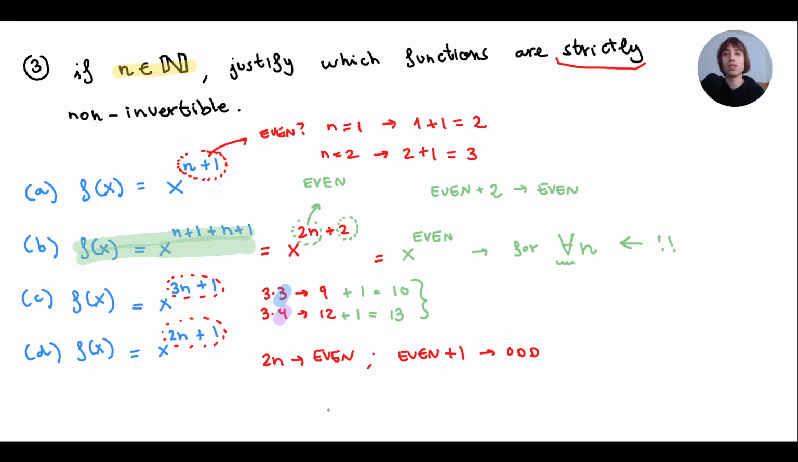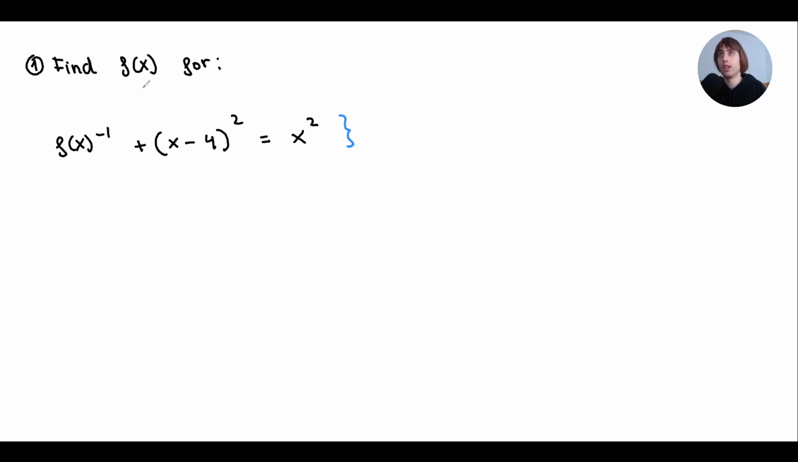Okay, next exercise. Find f for the following equation where the inverse of f plus x minus 4, all of it squared, equals x squared. So the first thing I'm going to do is start by developing this binomial, and I'll get x squared. 4 times 2 is 8, so 8x. 4 squared is 16. So that should equal x squared. Now I'm going to bring this whole expression onto the other side. Everyone will get its sign changed.